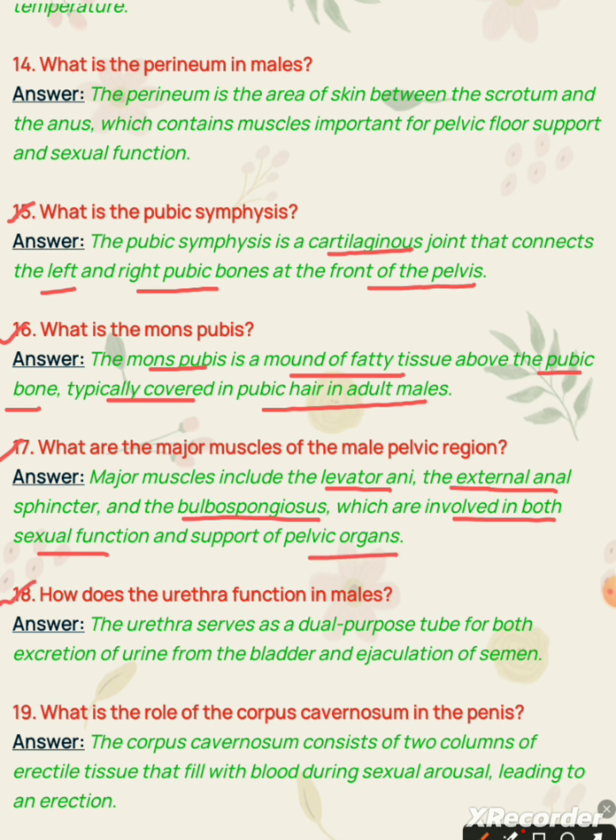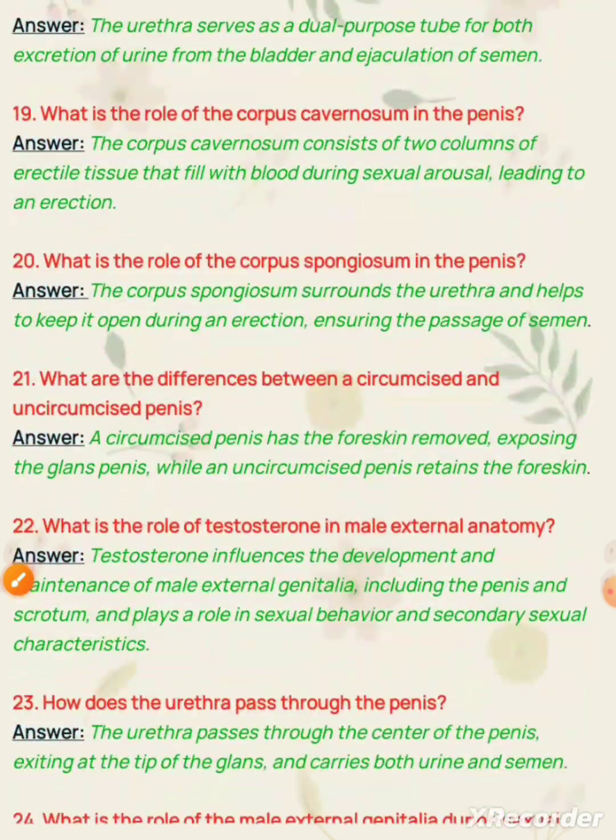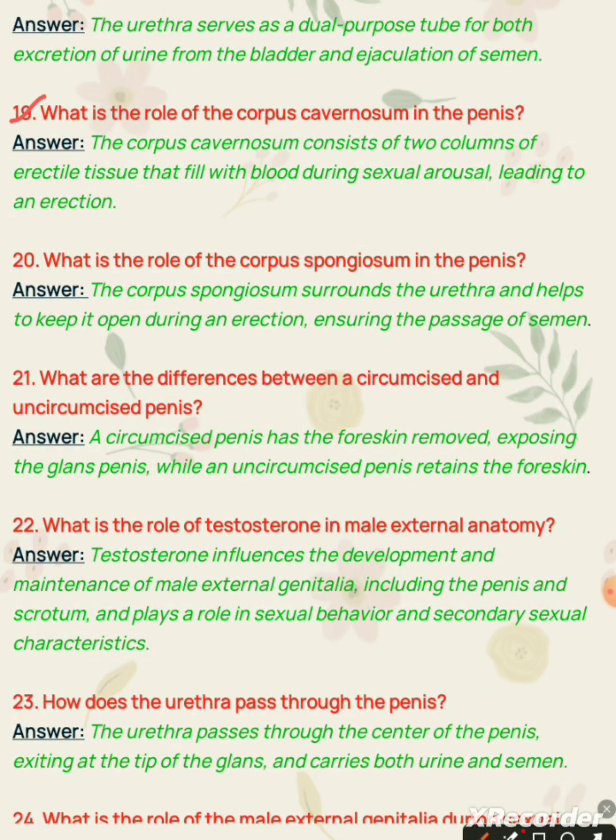Question 18. How does the urethra function in males? Answer. The urethra serves as a dual-purpose tube for both excretion of urine from the bladder and ejaculation of semen. Question number 19. What is the role of the corpus cavernosum in the penis?